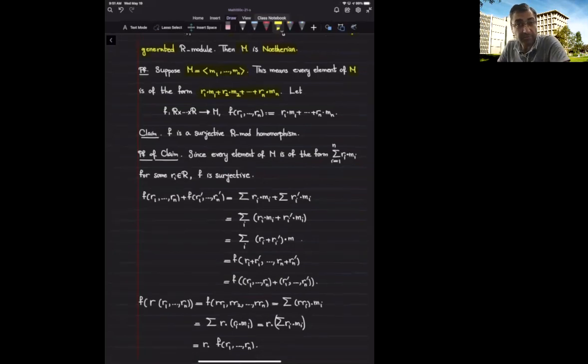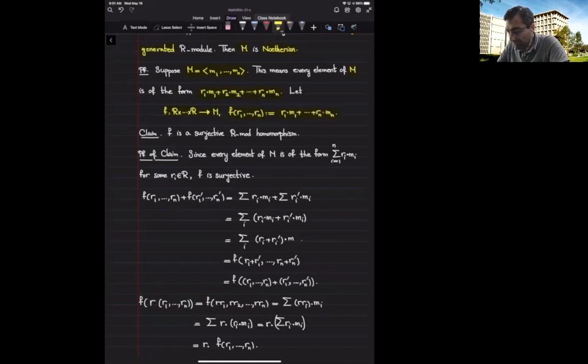Now let's consider the following function from the Cartesian product of n copies of R to M. So I give you an n-tuple of elements inside the ring R, and you give me back exactly this linear combination.